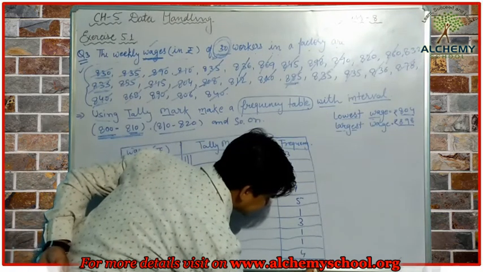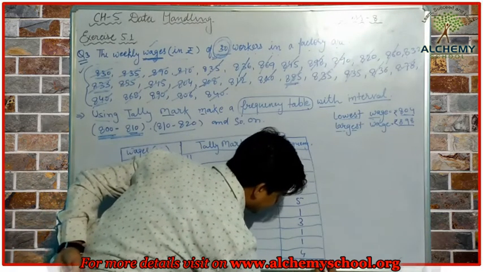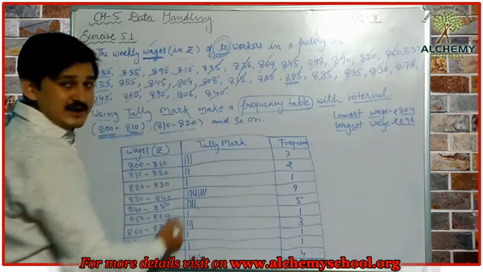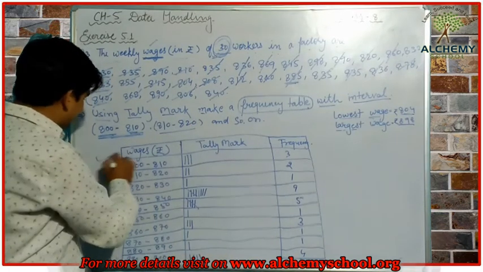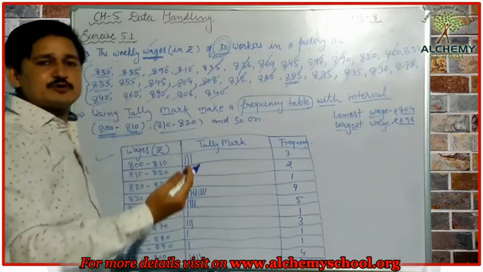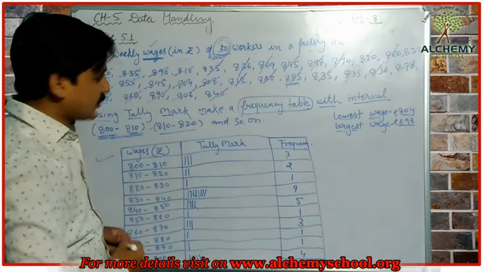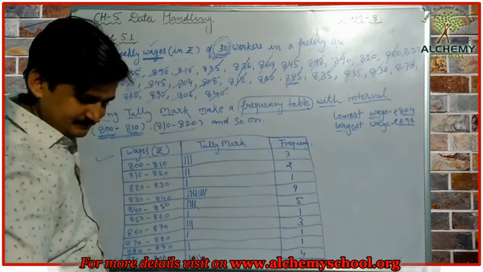Okay, so it is correct now. This is the frequency distribution table I have made for you. Now the same information we are going to represent with the help of a histogram. So let's see quickly how we can represent it.